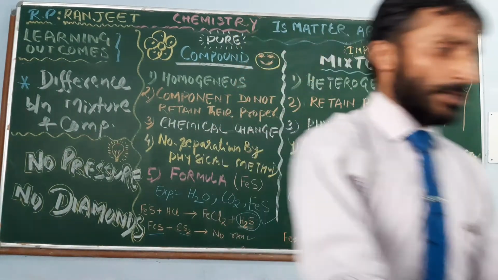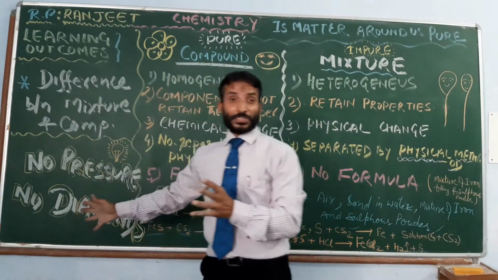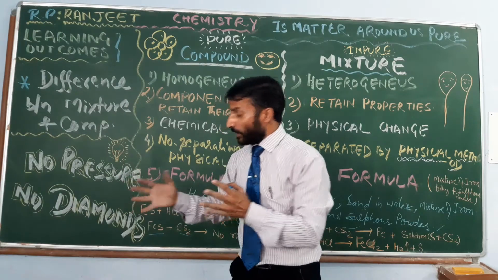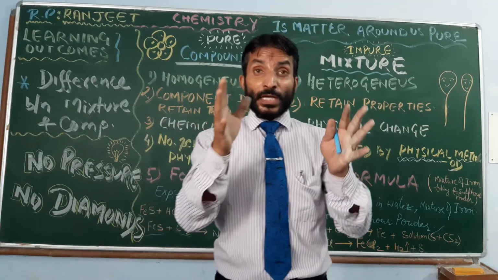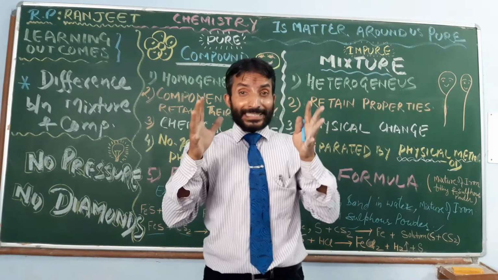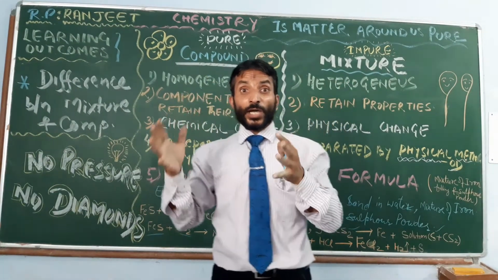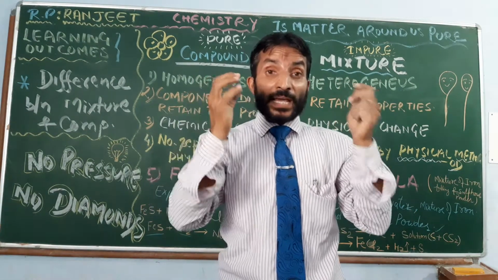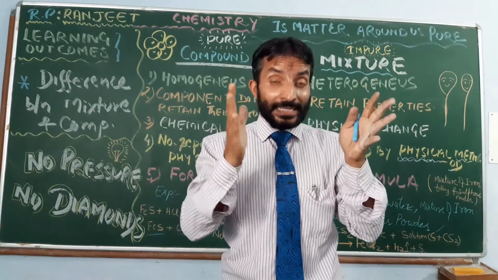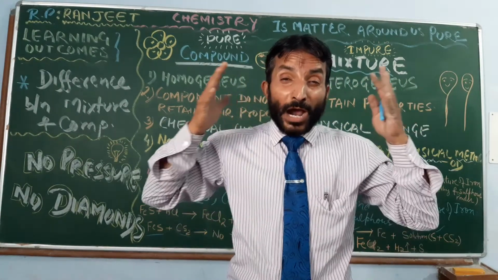Yes, last but not least is the thought. No pressure, no diamond. You know, coal, when it gets high pressure, gets converted into a very precious thing known as diamond. So it requires high pressure.